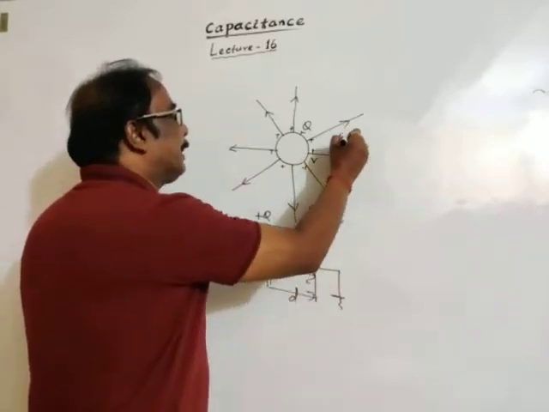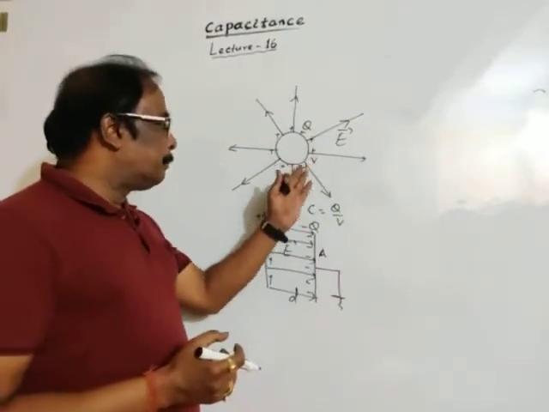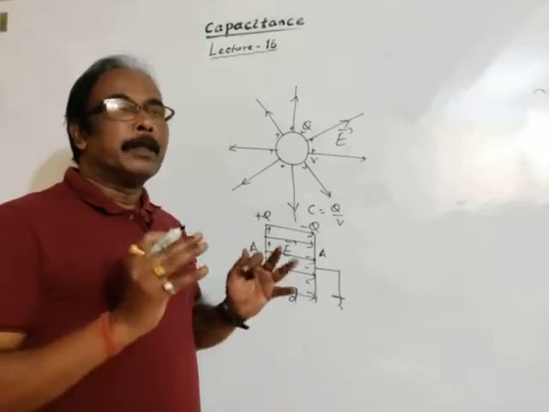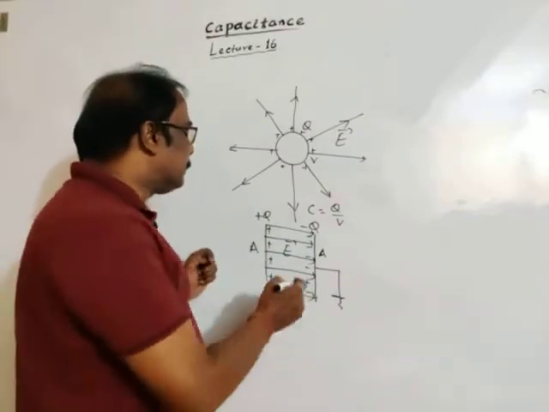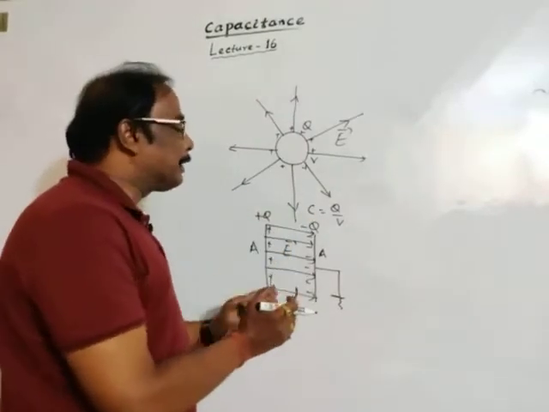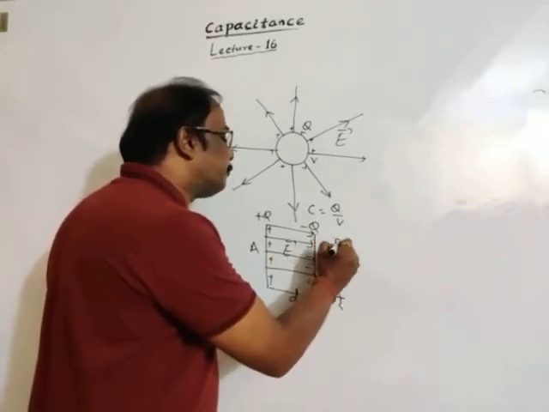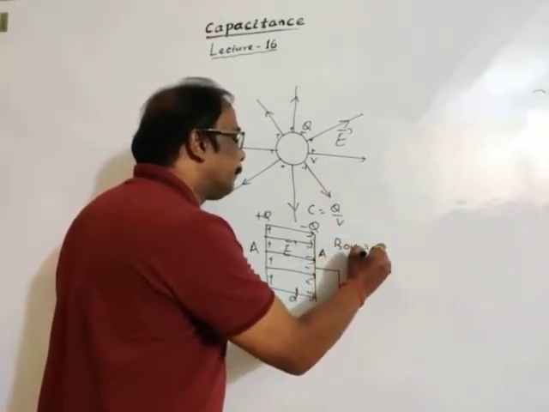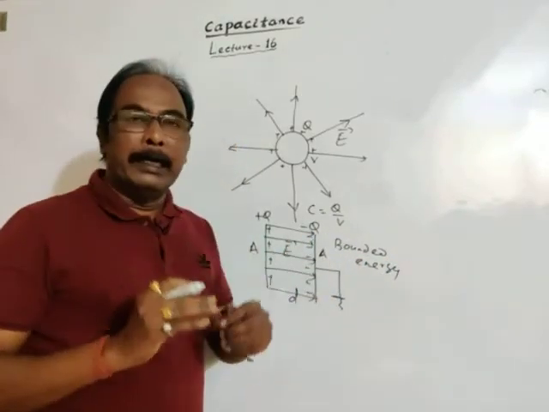So the energy stored by a single conductor is not confined, but in the parallel plate capacitor the energy is stored in the electric field in a certain region. So this capacitor gives bounded, or confined, energy.